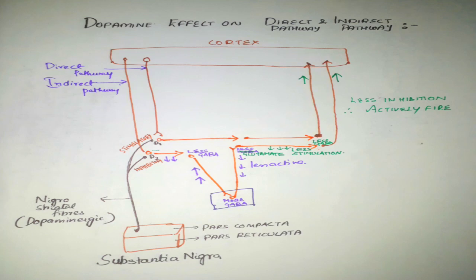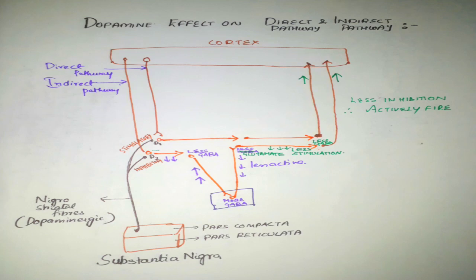As it is less stimulated, it releases less GABA onto the thalamic nuclei. As less GABA is released onto the thalamic nuclei, the thalamocortical fibers are less inhibited.